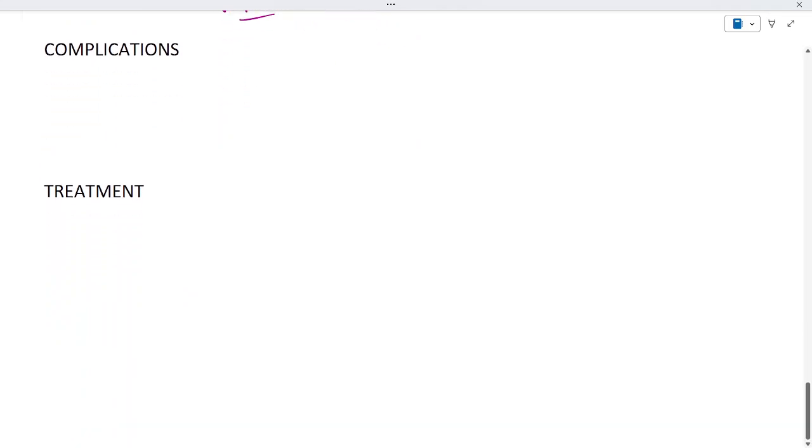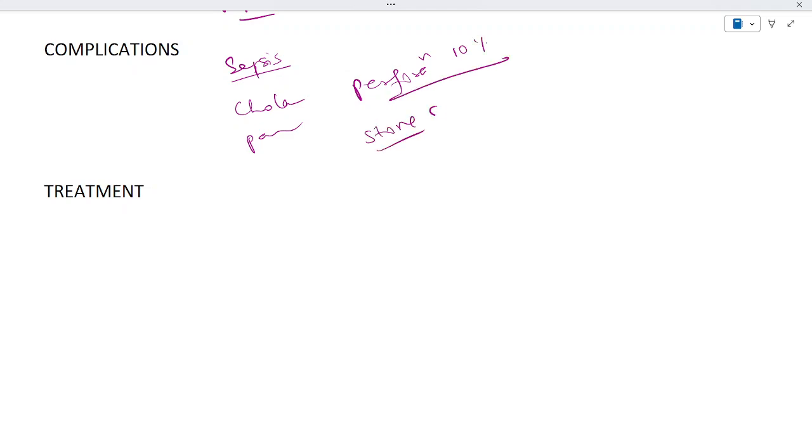Complications: it can lead to conditions like sepsis, cholangitis, pancreatitis, and perforation. Perforation occurs in about 10% of the cases, and it can also cause the formation of stone in the common bile duct, which we call choledocholithiasis.